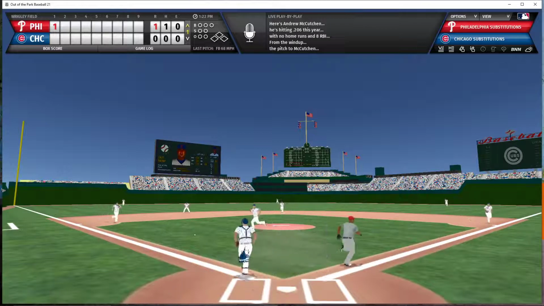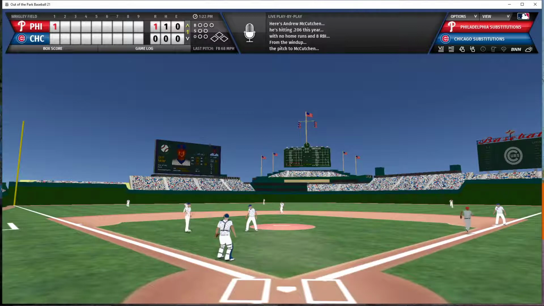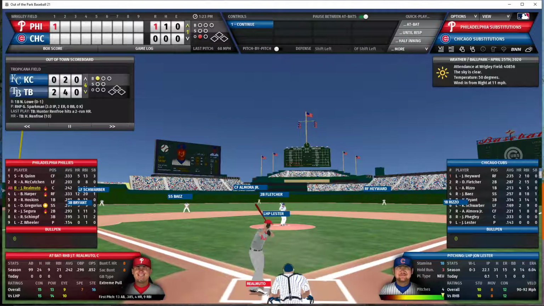Lester still looking for his first out of the game. That's a little tapper over to third. Bryant has it, throws to first. McCutchen doesn't really have the speed that he had 8 to 10 years ago. And Bryant is able to gun him down at first. JT Realmuto is going to be the next batter for the Phillies.